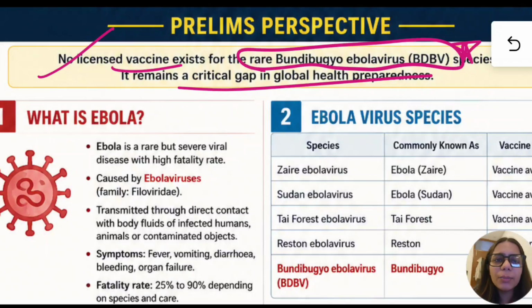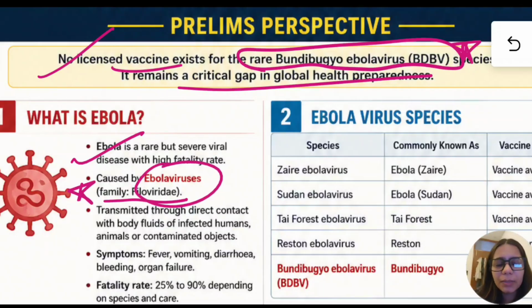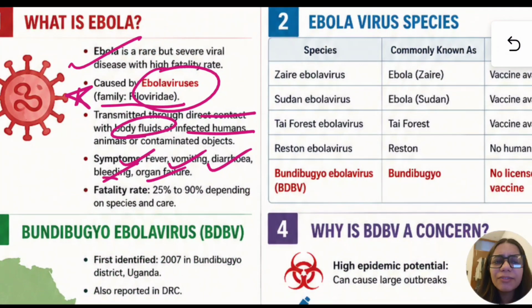Now, what is Ebola? Ebola is a rare but severe viral disease with a high fatality rate. Who is it caused by? By the Ebola virus, and the family is Filoviridae. You have to learn this for prelims. How is it transmitted? Through direct contact with body fluids of infected humans. What are the symptoms? Fever, vomiting, diarrhea, bleeding, organ failure. And what is the fatality rate? 25% to 90% depending upon the species.